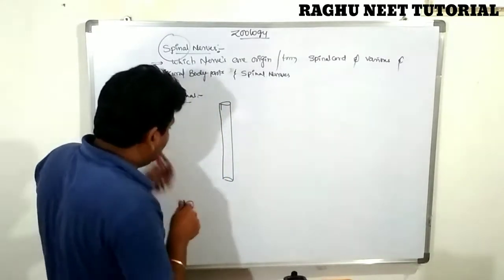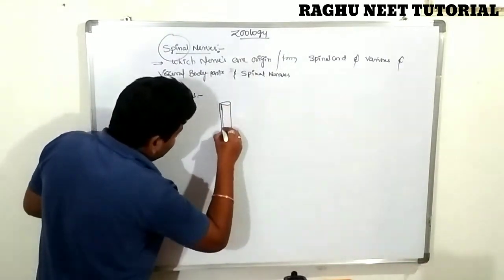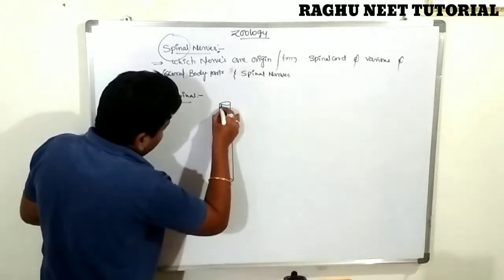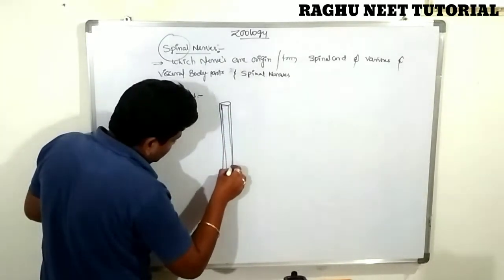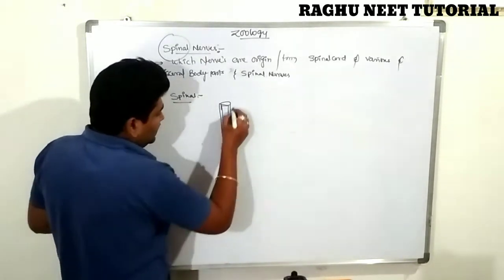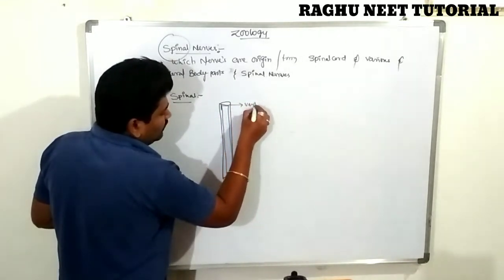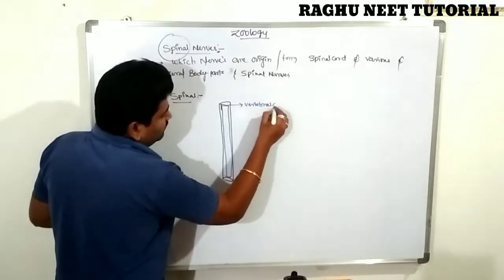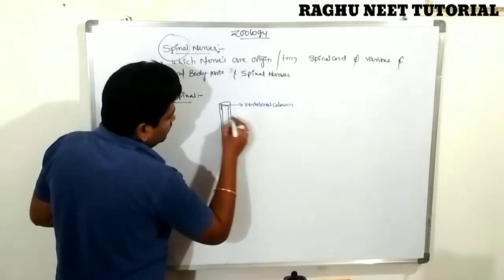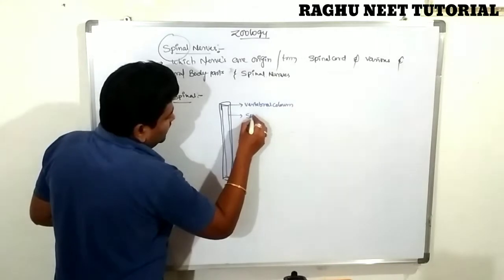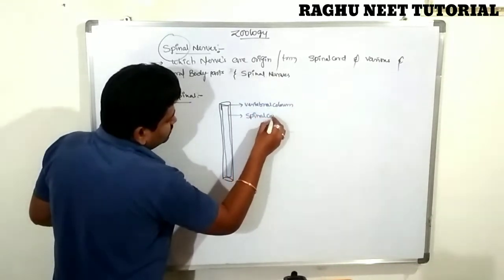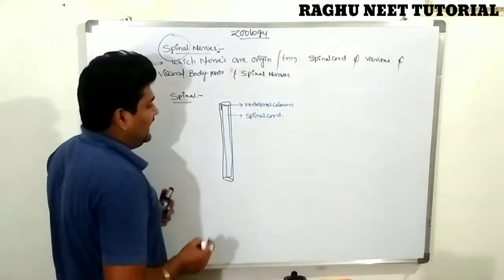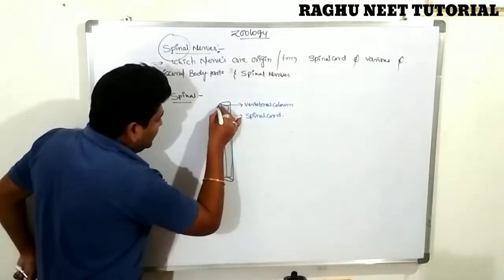This is called the vertebral column, and this is called the spinal cord. It contains 31 segments.